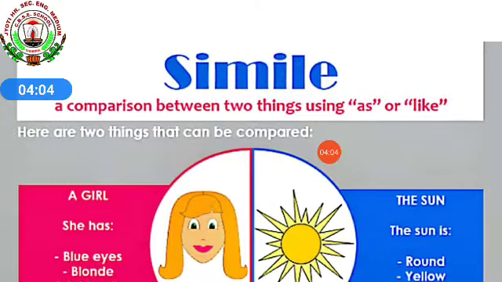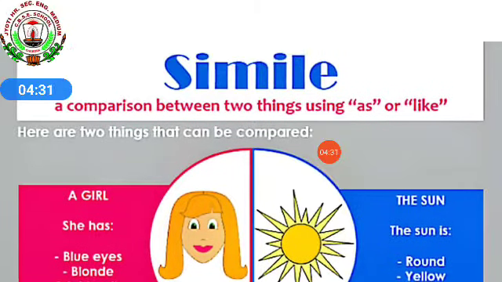Remember in adjectives we are doing as blind as, as busy as, is it? As white as snow, as cunning as a fox, as sweet as honey. All these things we are learning now, in which we are showing the comparison. One thing's comparison with the other. So, simile is a comparison between two things using as or like.